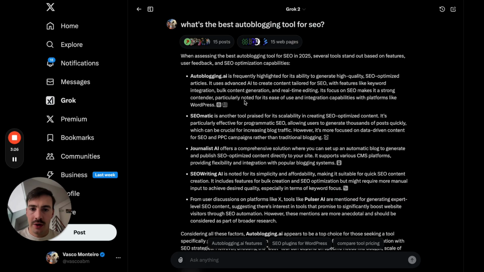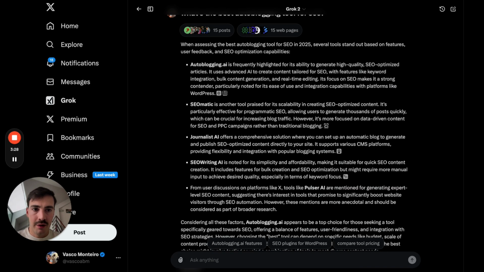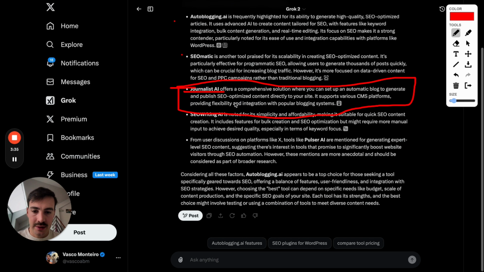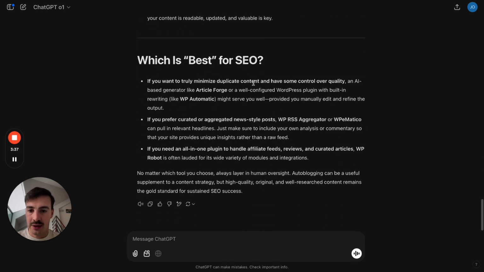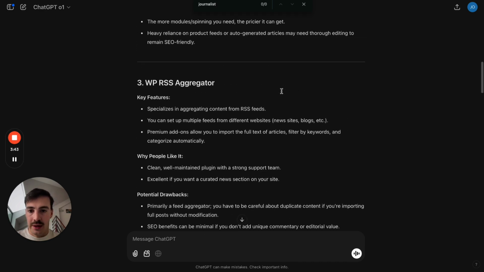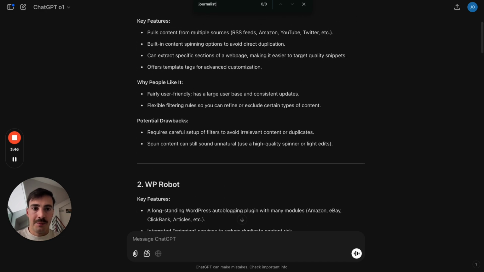Now, Grok, so here we go. What's the best auto blogging tool for SEO? A competitor of ours right here, another competitor of ours, and there we go. This is our brand mentioned right here, Journalist AI, mentioned in the text at the end of the list. And then finally, ChatGPT, let's see what it did. ChatGPT didn't actually recommend our brand, so I cannot find it anywhere here. Not an issue though, this is just for one prompt. Now, I'll go back to this.